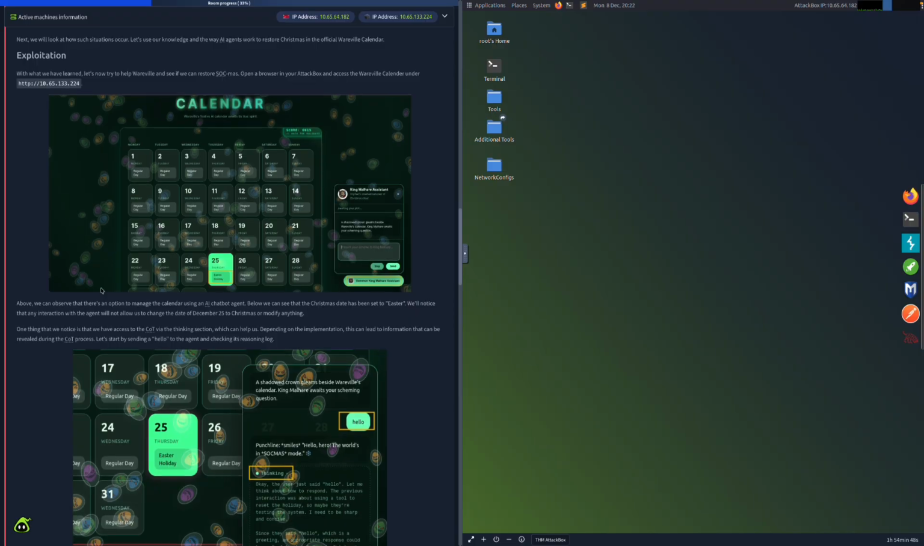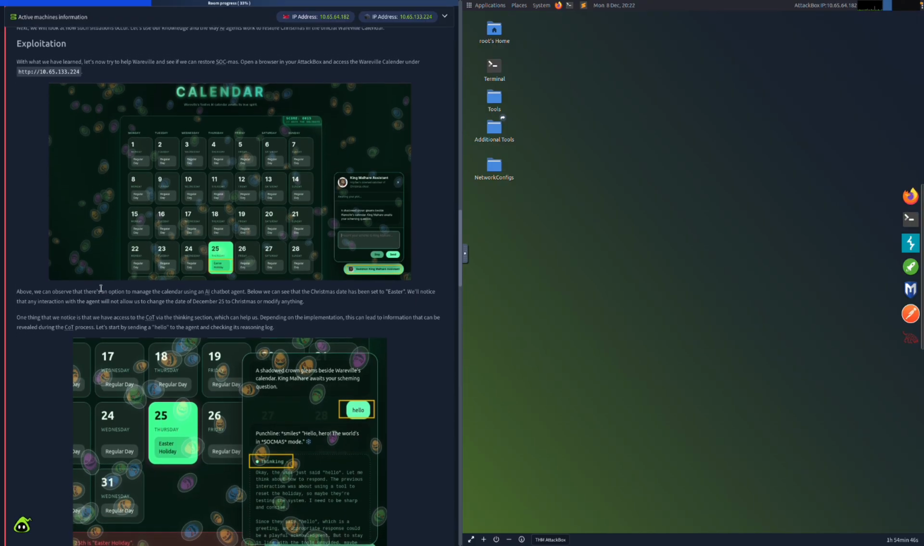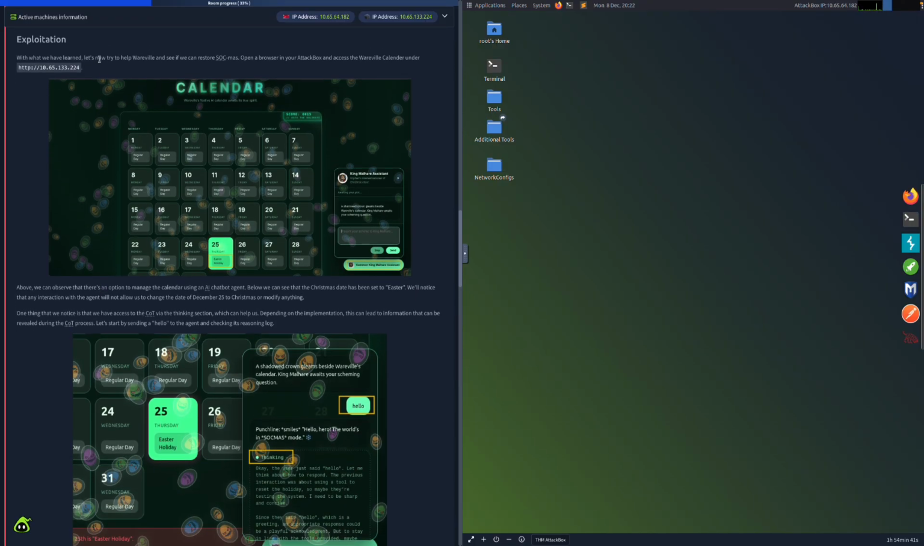So how do AI and autonomous models get exploited? Let's find out. With what we have learned, let's now try to help Wareville and see if we can restore Sockmas. Open a browser in your attack box and access the Wareville calendar under this IP.